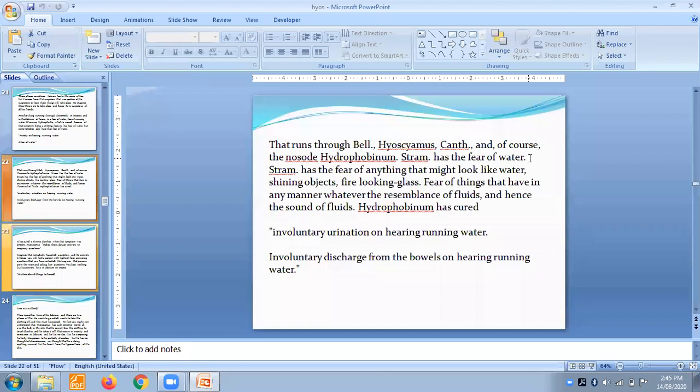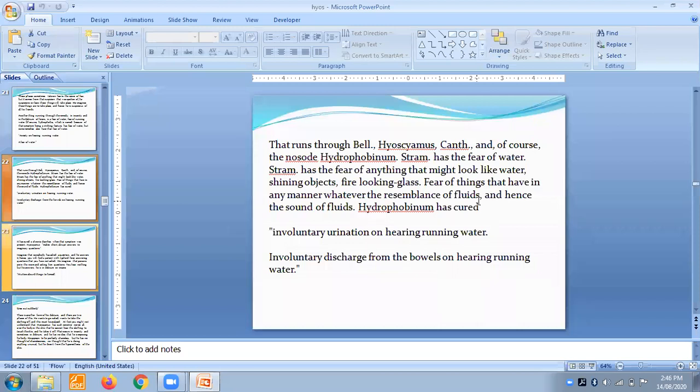So fear of things that have in any manner the resemblance of fluid. Any fluid or any sound of fluid will lead to frightening, or will lead to fear. That is hydrophobinum or that is stramonium, and hydrophobinum can cure this hydrophobia. Involuntary urination on hearing running water, involuntary discharges from the bowel on hearing running water. This shows that people have been frightened.